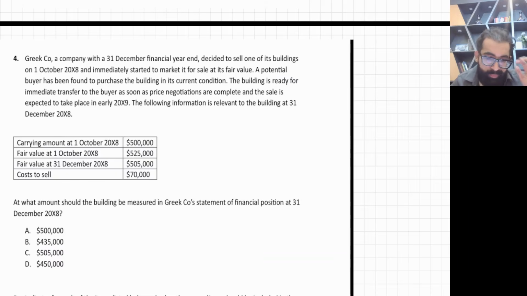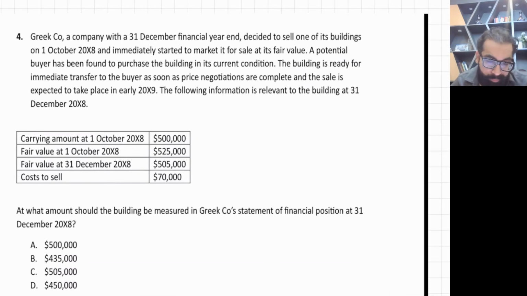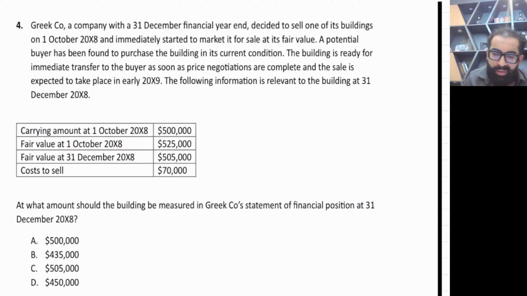Now, next question. Greek company, a company with 31st December year end. The first important thing is the year end. Always mark the year end. For all financial accounting papers, the year end is very, very important.